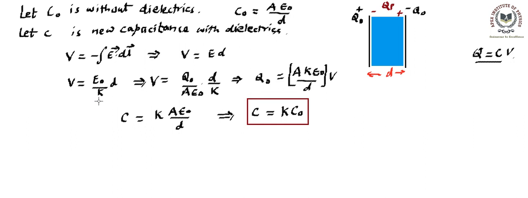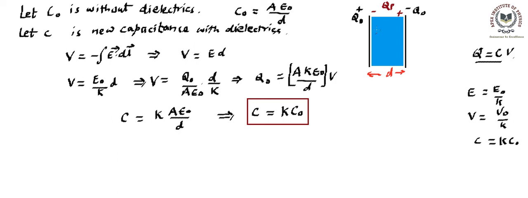So what can be asked in examination, or what is important to learn, is when the dielectric is inserted, what happens to the field inside. We say inside field gets changed like original field divided by K. What happens to the potential? Potential becomes also original potential divided by K. What happens to the capacitance? It becomes K C naught. So these are the changes that we need to remember whenever a dielectric is inserted inside a capacitor.